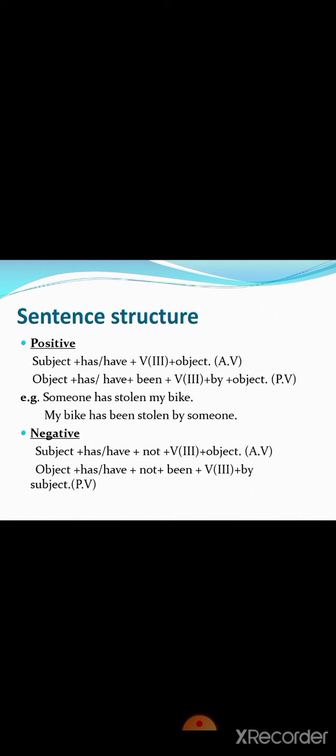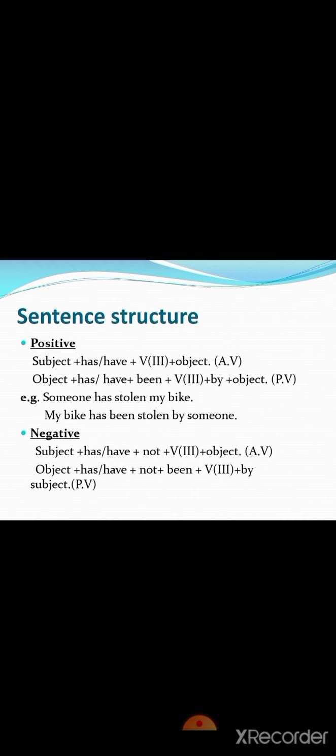And now let's see the passive structure. Object plus has/have plus been plus third form of the verb plus by plus object. For example, someone has stolen my bike. Passive voice, my bike has been stolen by someone.